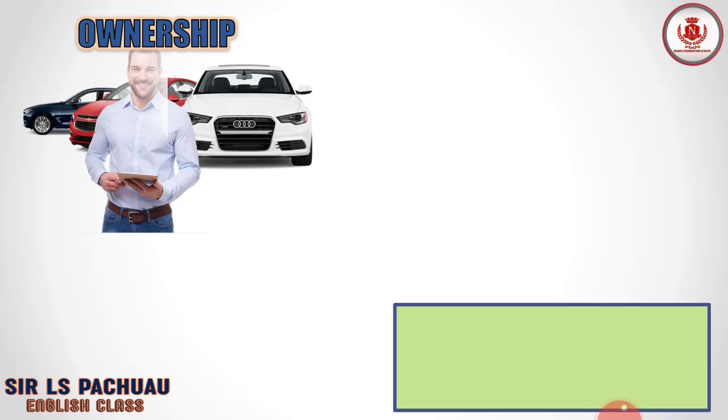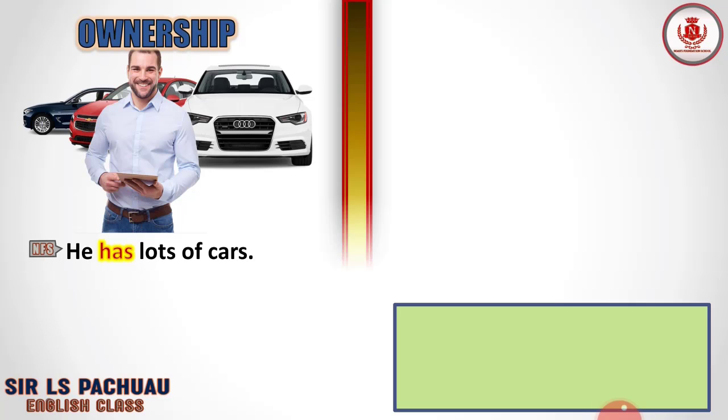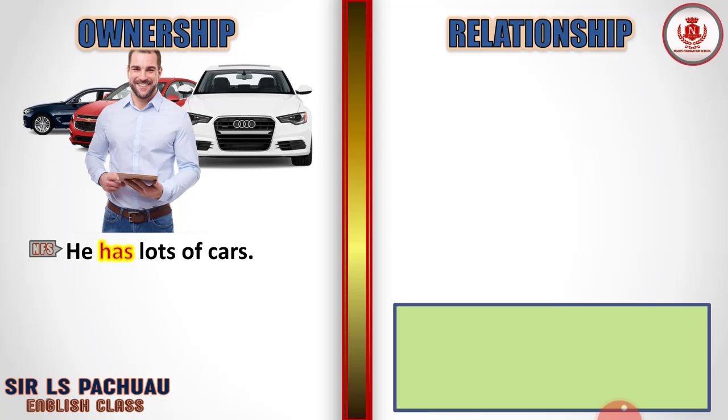Here we have a man, and behind him there are some cars. So we can say he has lots of cars because these cars belong to him. Right, these three cars belong to him, so that means he has a car. He owns three cars, we can say, but when we say owns, it turns into a stative verb. But when we use the word has, we can call it a belonging verb. Understand?